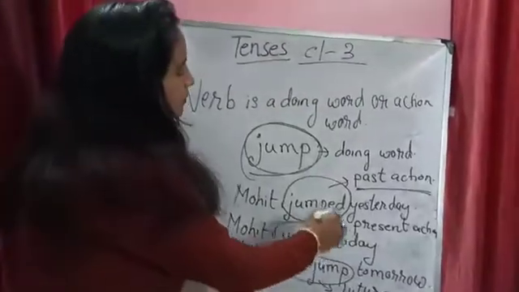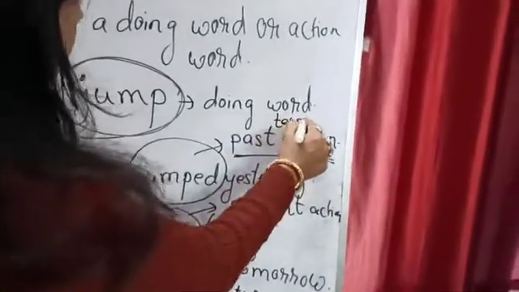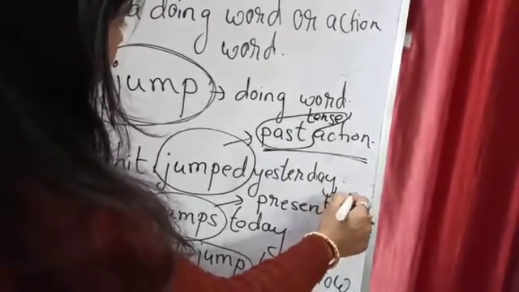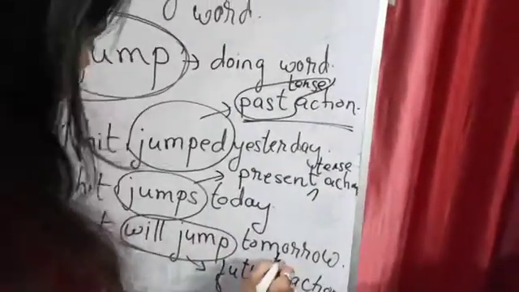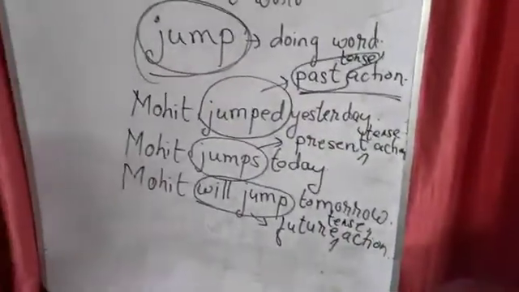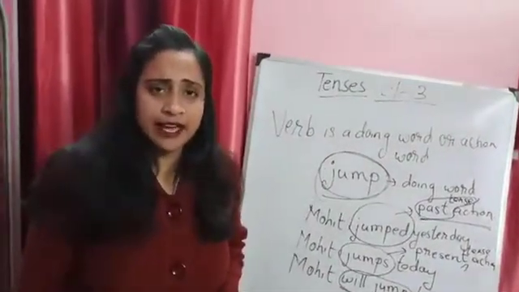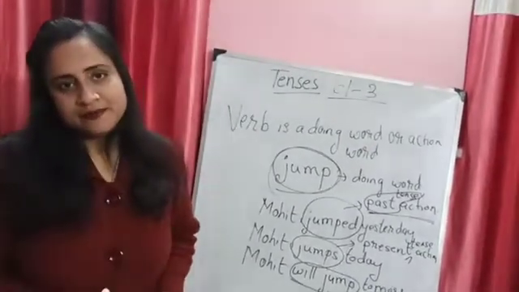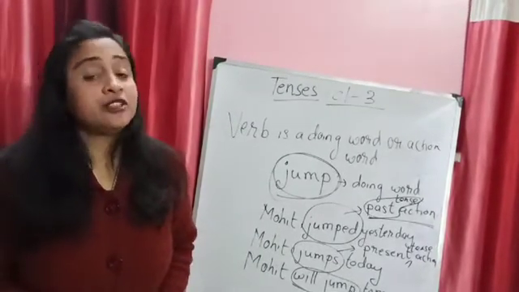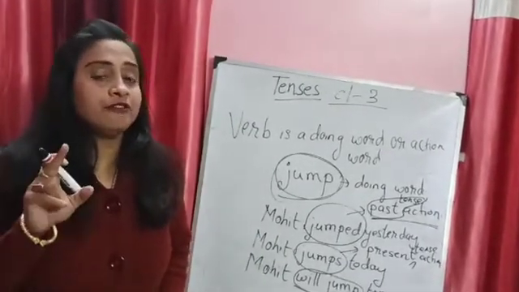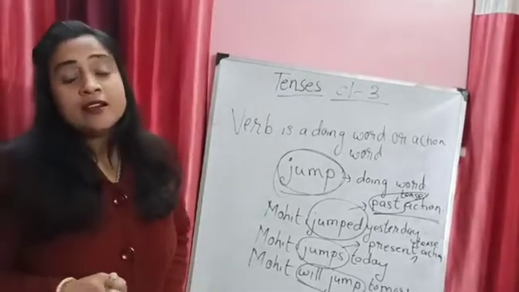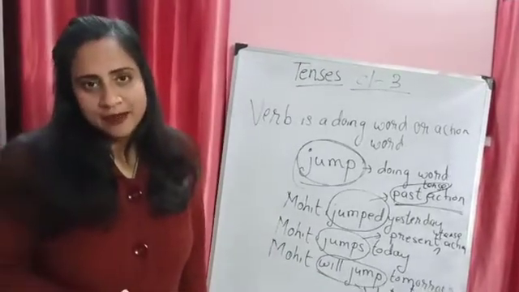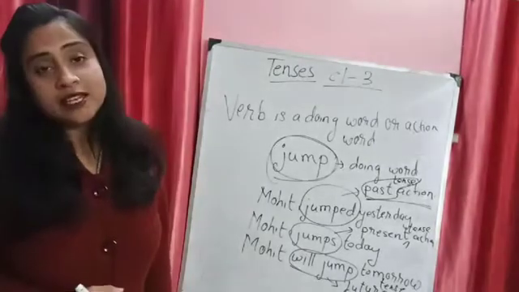So this past action means the past tense. Present action means the present tense. And the future action means the future tense. So these are the three forms of the tense, okay? It's not given in your book, but you should know it. What is tense? Tense is a form of verb which tells about the time. So the verb which indicates time of action is known as a tense.